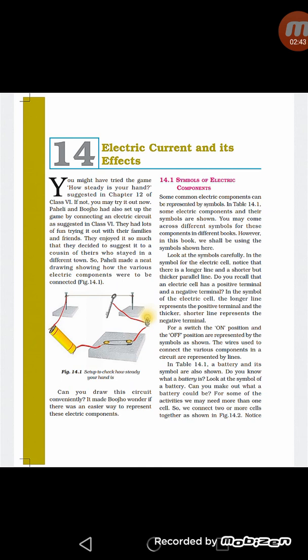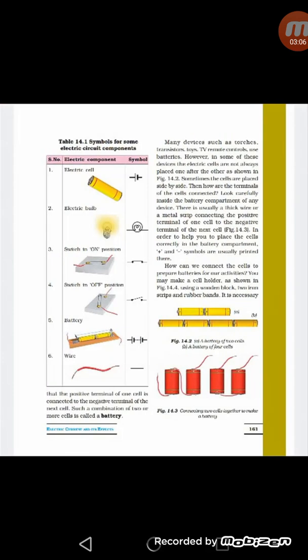Now if we want to draw an electric circuit, then it becomes very difficult to draw a bulb, switch, or electric cell or battery. So generally we use certain symbols to represent these different electrical components which are used to make an electric circuit. Now firstly we will see the different symbols which are used for these electrical circuits.